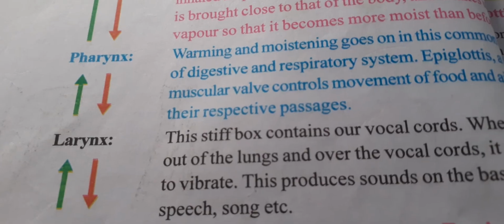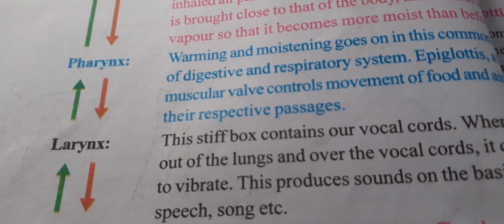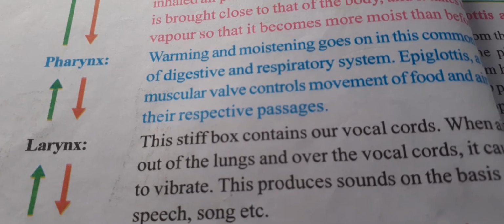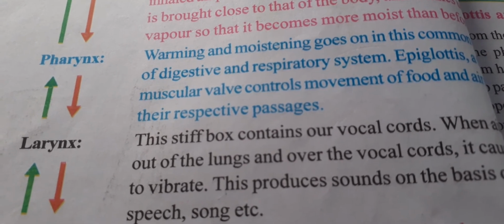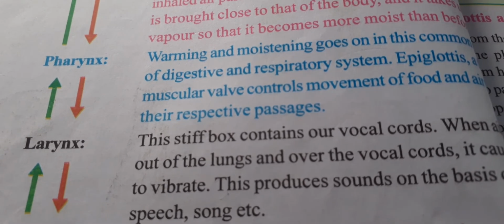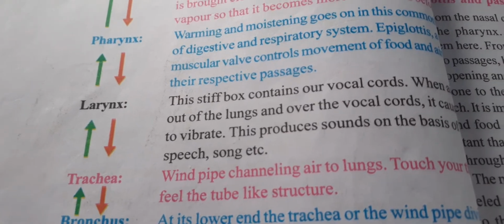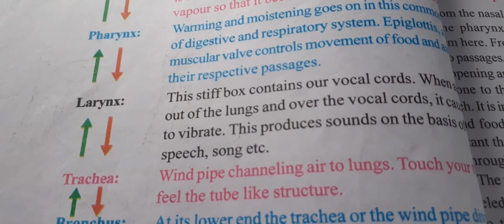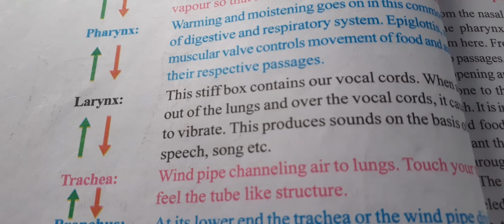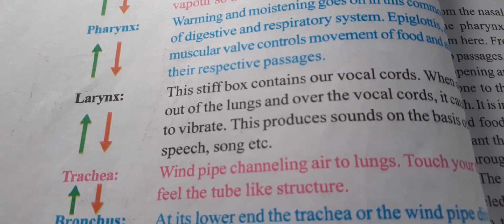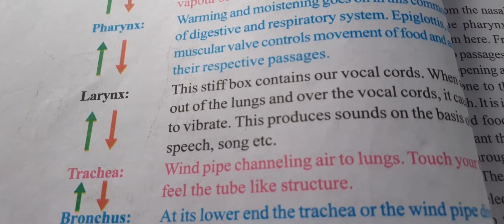Okay, so we already know about the larynx. Because of the vocal cords only, sound is produced. When air comes out of the lungs and passes over the vocal cords, it causes them to vibrate. So students, the larynx, a stiff box, contains the vocal cords. The small vocal cords are contained in the larynx. It is when the vocal cords vibrate that sound is produced.